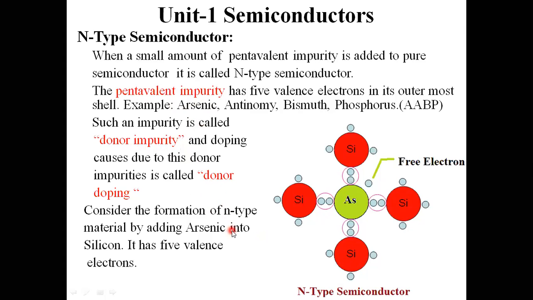By making four covalent bonds, one electron remains in the outermost shell. I am treating that electron as a free electron. Because of these donor impurities, the concentration of free electrons keeps on increasing. Those are the points we have discussed till now.